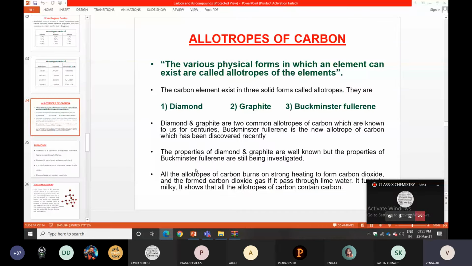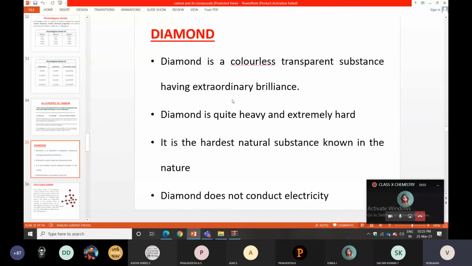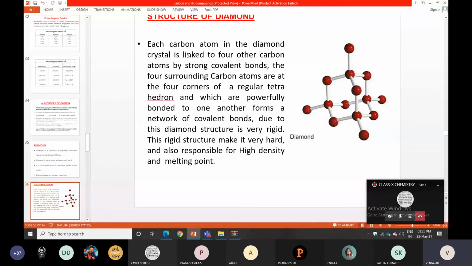Diamond is a colorless, transparent substance having extraordinary brilliance. It is quite heavy and extremely hard, the hardest natural substance known. Diamond does not conduct electricity due to no free electrons. Each carbon atom in the diamond crystal is linked by strong covalent bonds to 4 other carbon atoms.